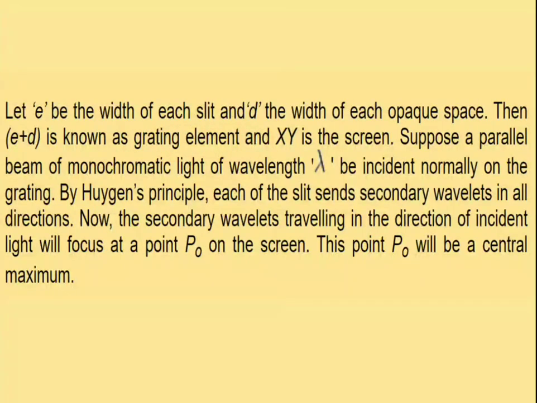And XY is the screen. Suppose a parallel beam of monochromatic light of wavelength lambda is incident normally on the grating. By Huygens principle, each slit sends secondary wavelets in all directions. Now the secondary wavelets traveling in the direction of incident light are focused at point P0 on the screen. This point P0 will give the central maxima.